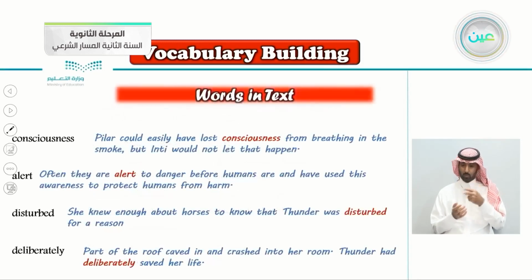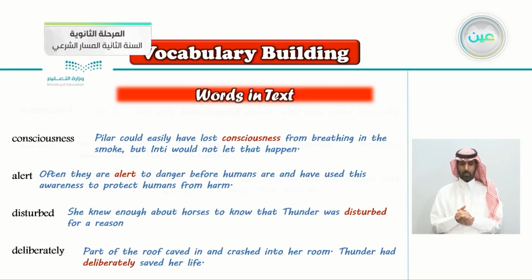But before we do that, let's see them in the text. Consciousness. Pillar could easily have lost consciousness from breathing in the smoke. Often they are alert to danger. The word alert here, often they are alert to danger before humans. And the word disturbed, she knew enough about horses to know that thunder was disturbed for a reason. Deliberately, part of the roof caved in and crashed into her room. Thunder had deliberately saved her life.